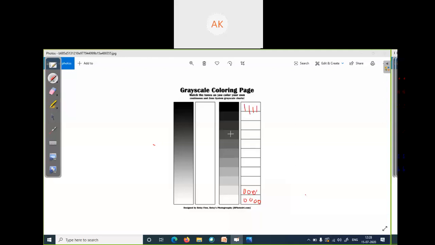Here each color requires 4 bits. Each color requires a minimum of 4 bits. So to store this kind of image, we need to set 4 bits per pixel.